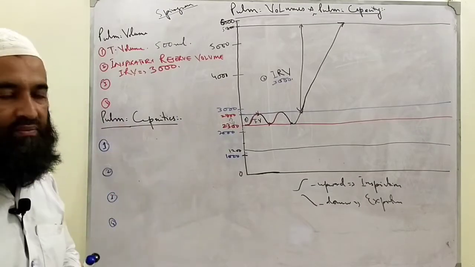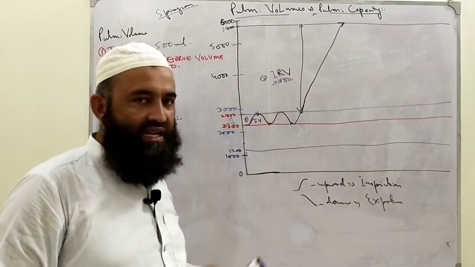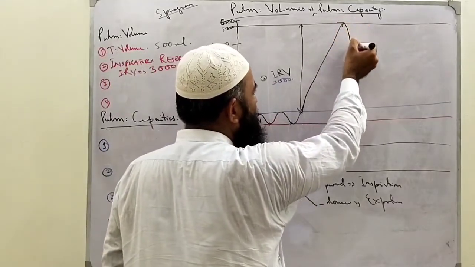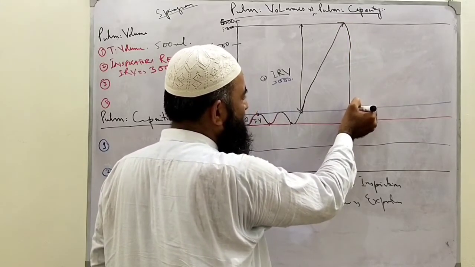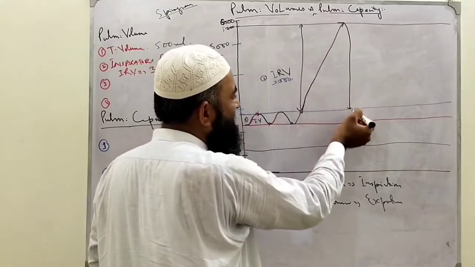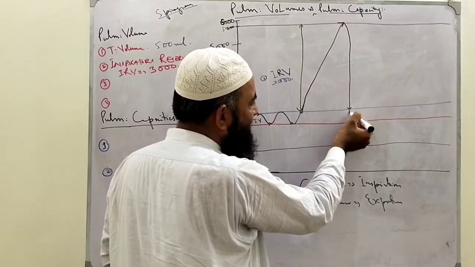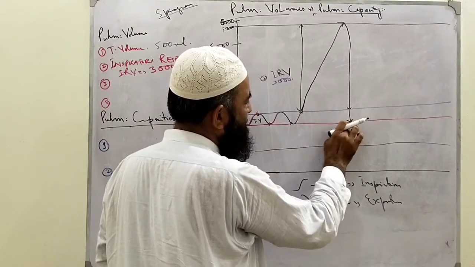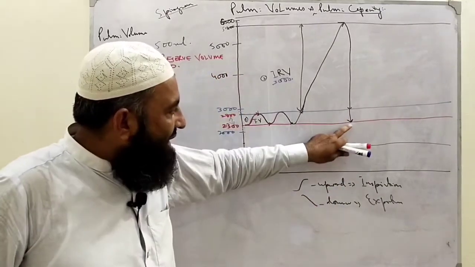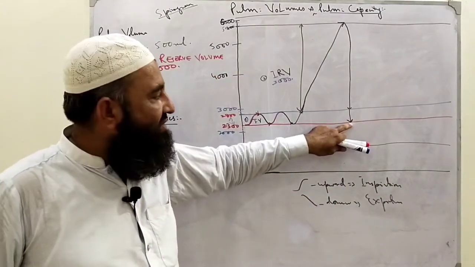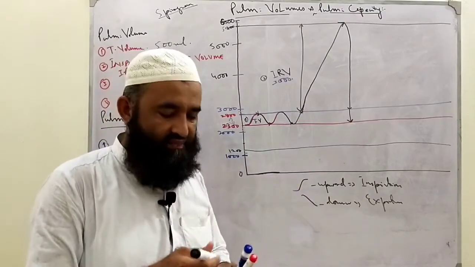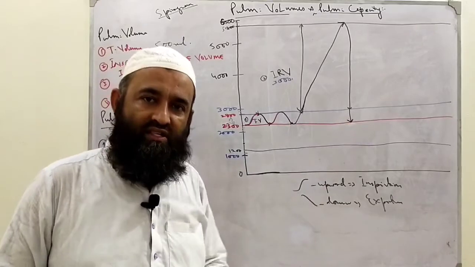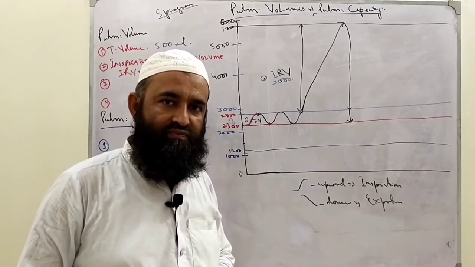Now the third point. Now one volume, second volume, clear. Now this we have inspired, and again the same volume will be expired up to here. The same inspiratory reserve volume will go out from the lung, then the tidal volume which was taken here will go out from the lungs. Now at this point our tidal volume is also expired. Now what do you think? Can we expire after this point? Can we expire?